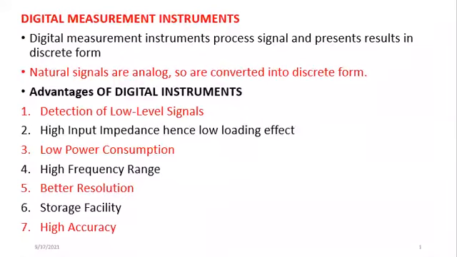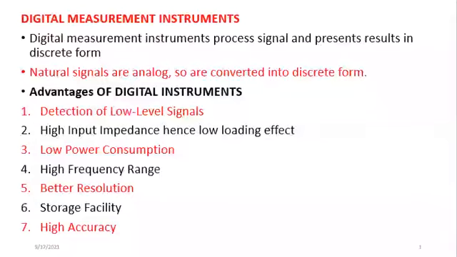Digital version. The digital measurement instruments are the ones that will process a signal and produce a result in discrete form, not continuous form as in analog. Most natural signals occur in analog form. So because of the many advantages that digital systems have, we convert it into discrete form, then process it and